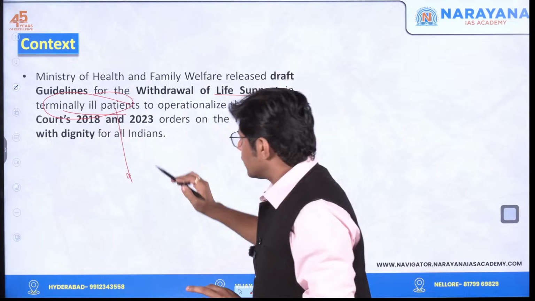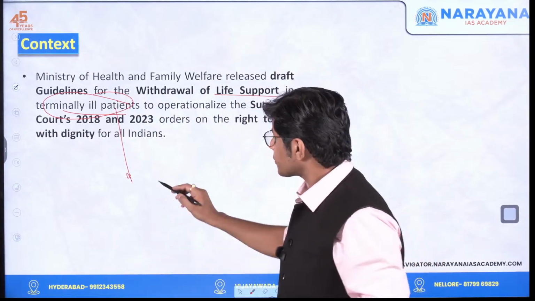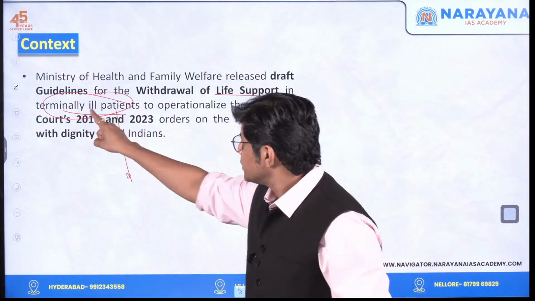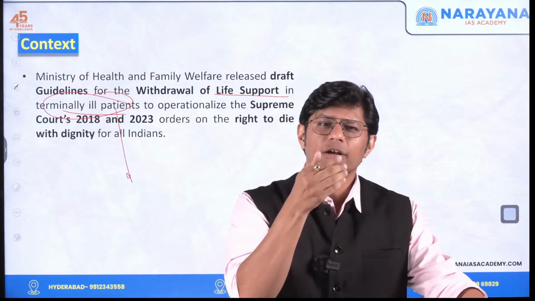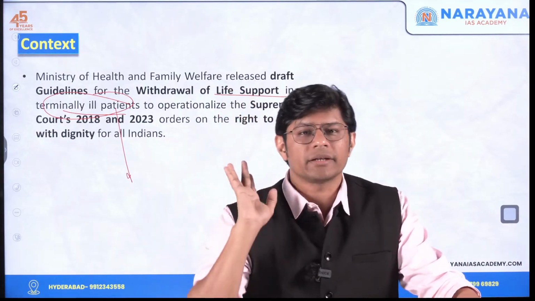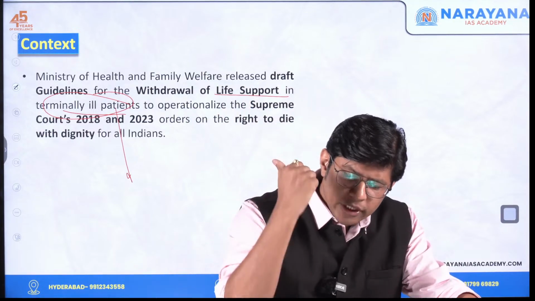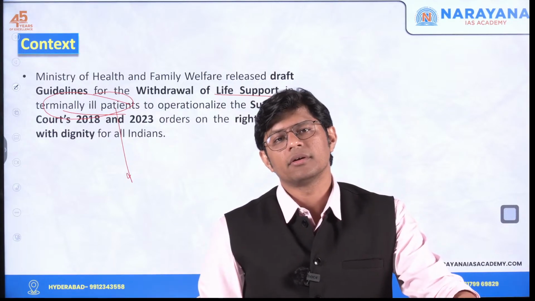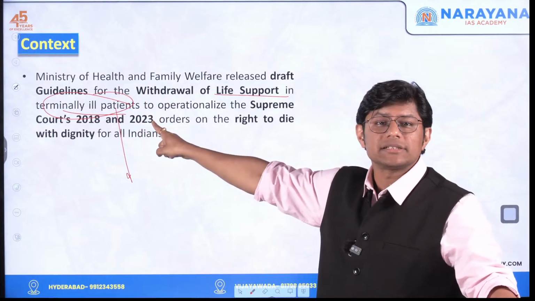They are those patients who are suffering through a disease and going through unimaginable pain. The doctors have said that no matter what treatment you give, this person won't survive. These people are known as terminally ill patients.